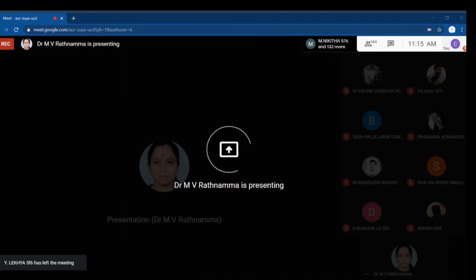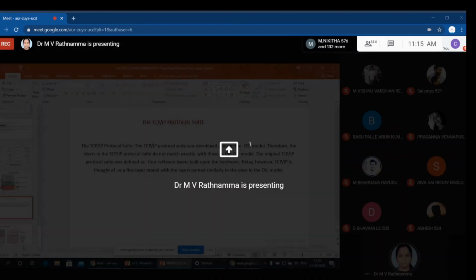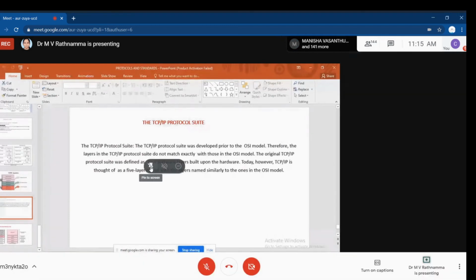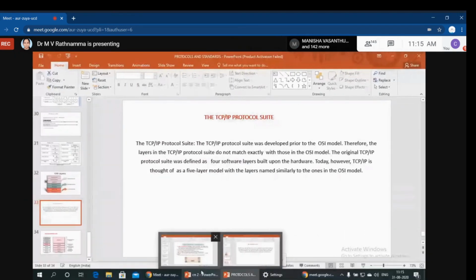Okay. So now we start up with our next reference model. That is our TCP/IP reference model or protocol suite. Also, we can call it as.